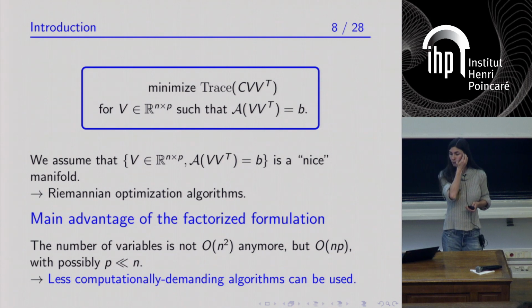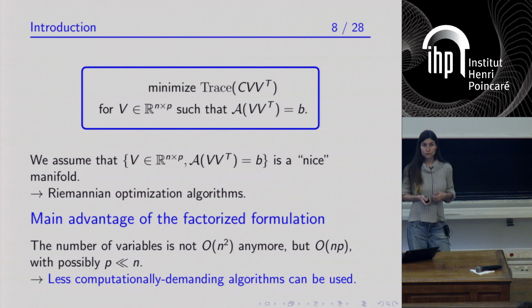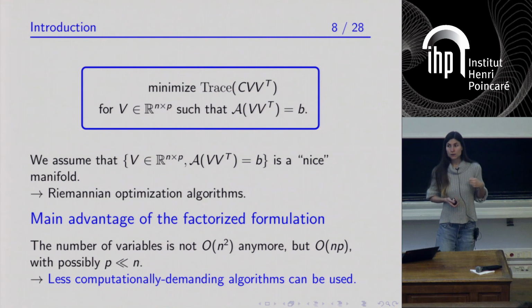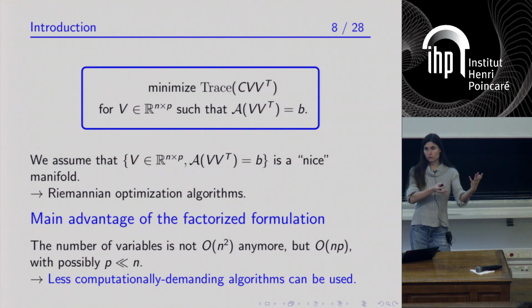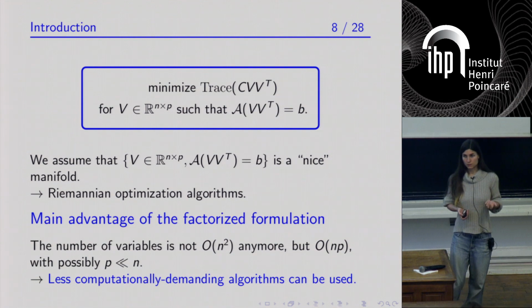And there is a whole variety of Riemannian optimization algorithms that have been developed. The main advantage of using one of those is that now you have only np unknowns, since the matrix V has size n by p, and p can be potentially much smaller than n. Compared to the initial formulation, you have reduced the number of variables a lot, and so you can use iterative algorithms with a much cheaper computational cost per iteration.